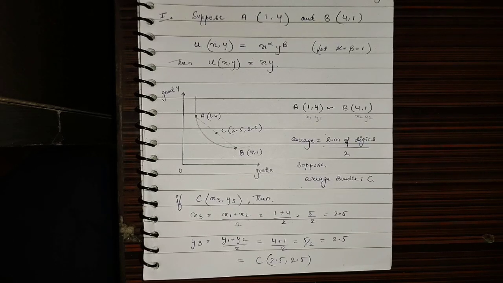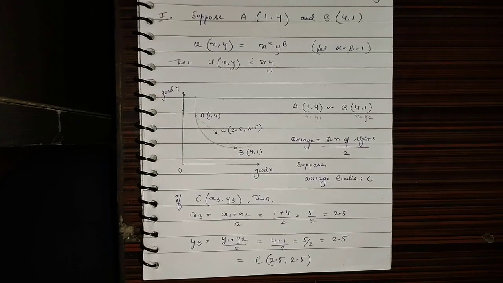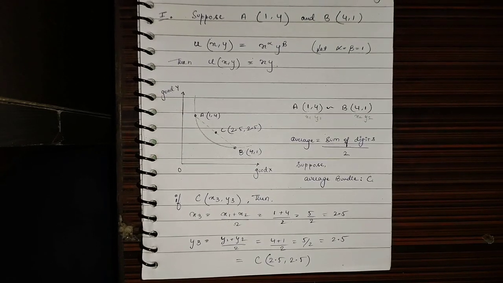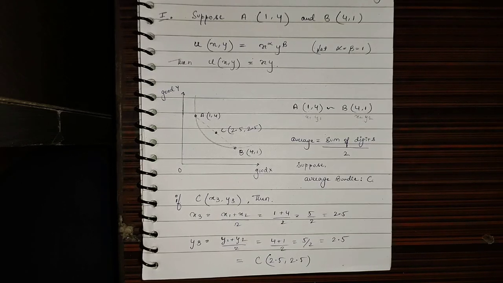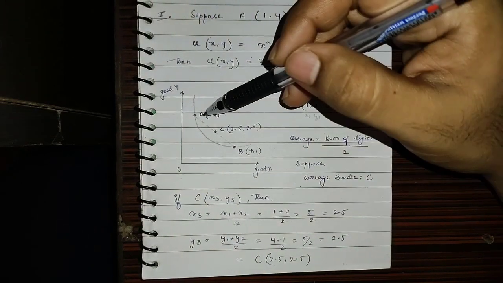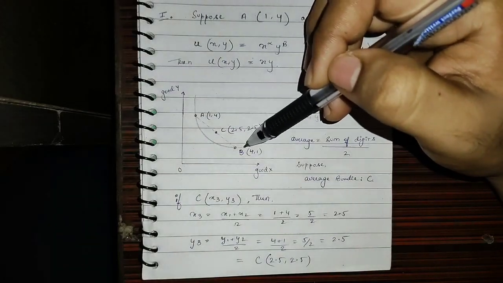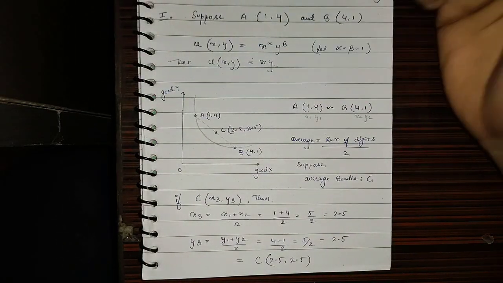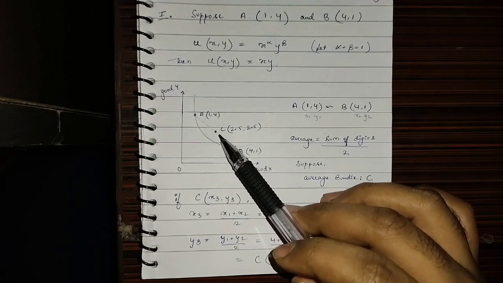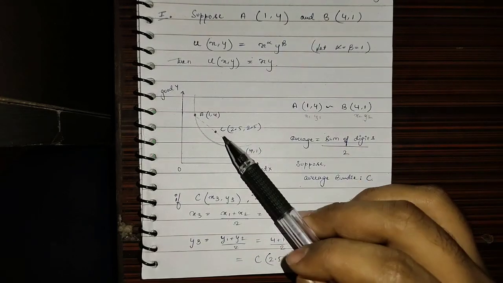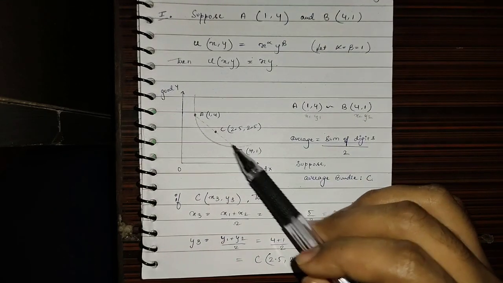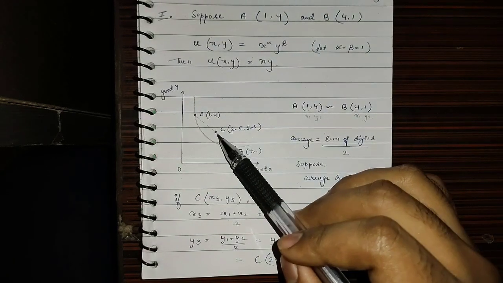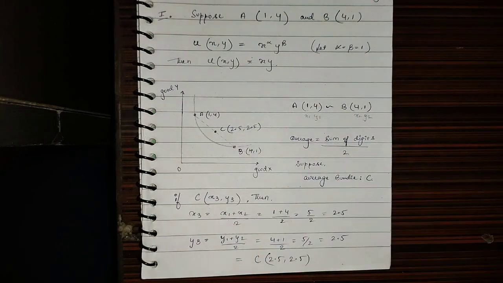That is, when we join the two bundles with a line, then the average of the two would be lying as a midpoint on the line that is joining the two bundles. This is what I have done here as well. I have joined the bundles A and B, and I have placed the average bundle C right in the middle, because C is the average bundle of the two.